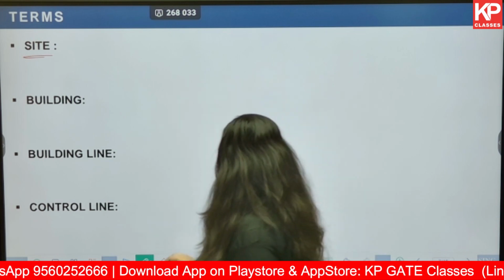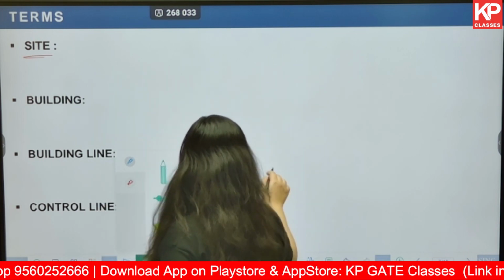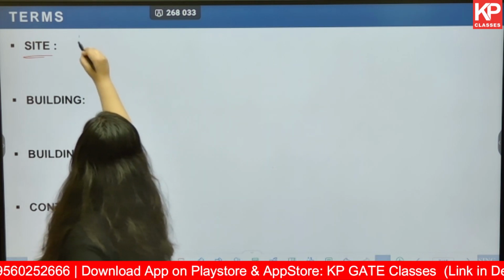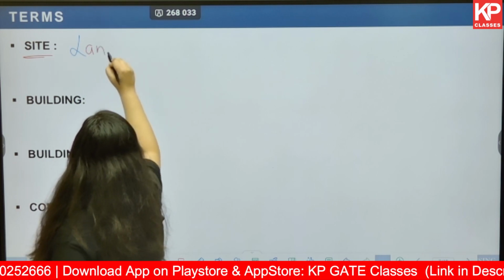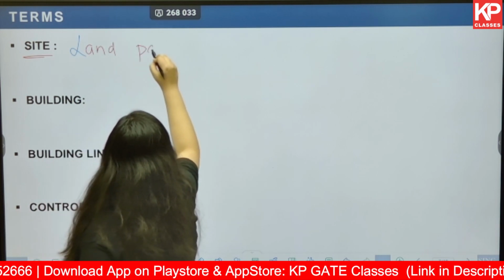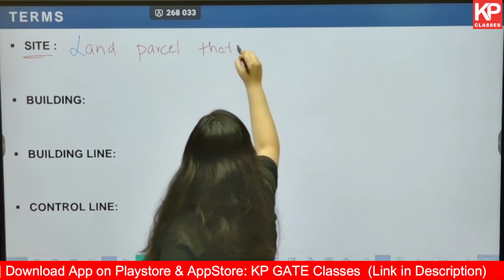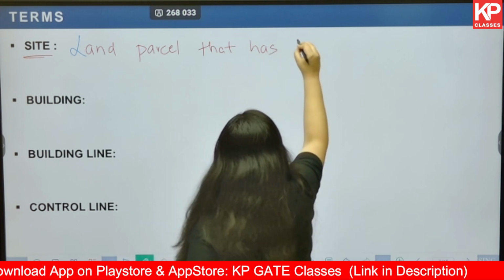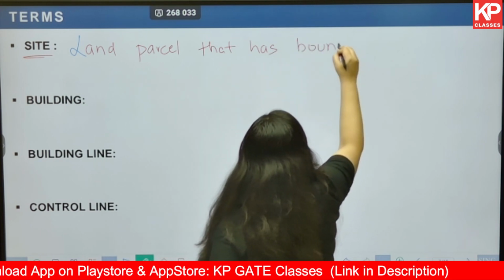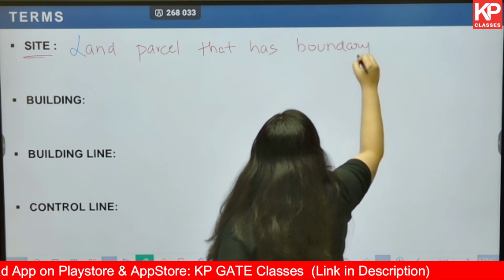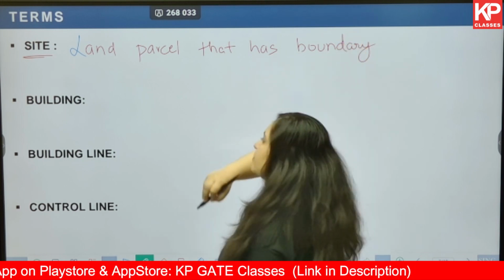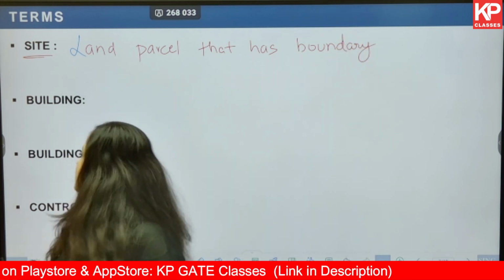Otherwise, we cannot call it a site. So, any land parcel with boundary can be called a site.